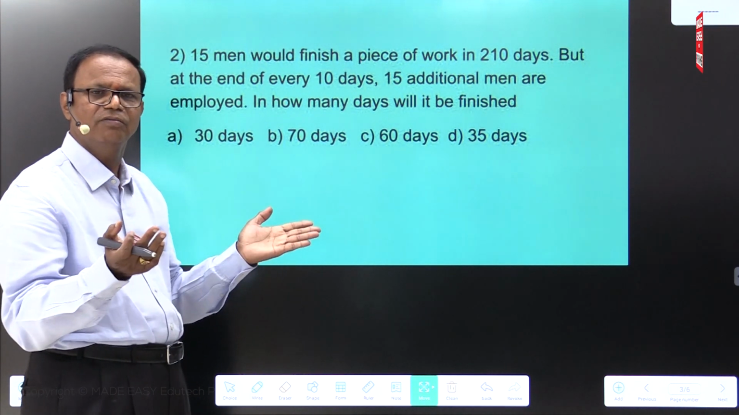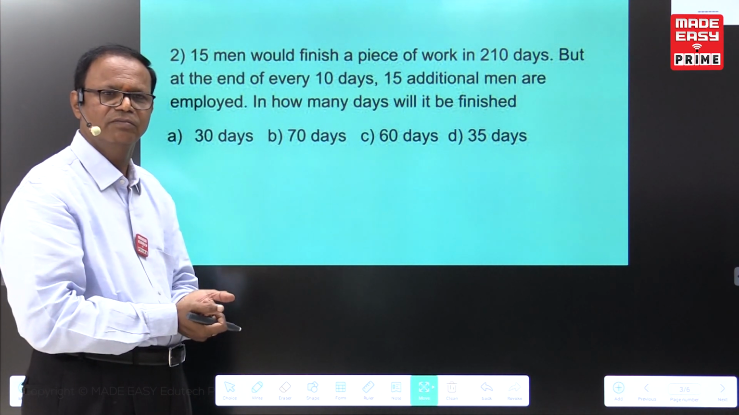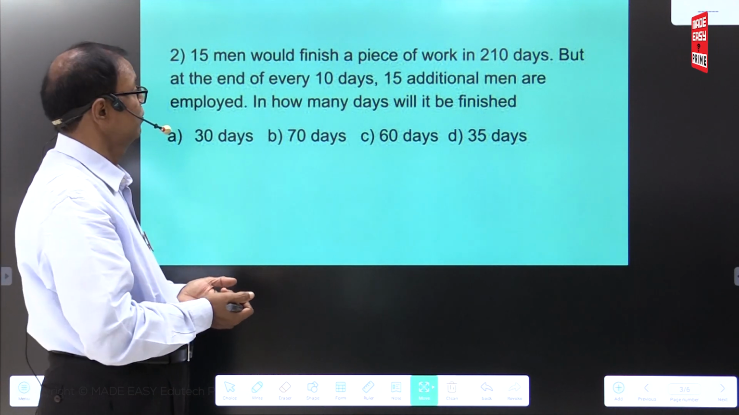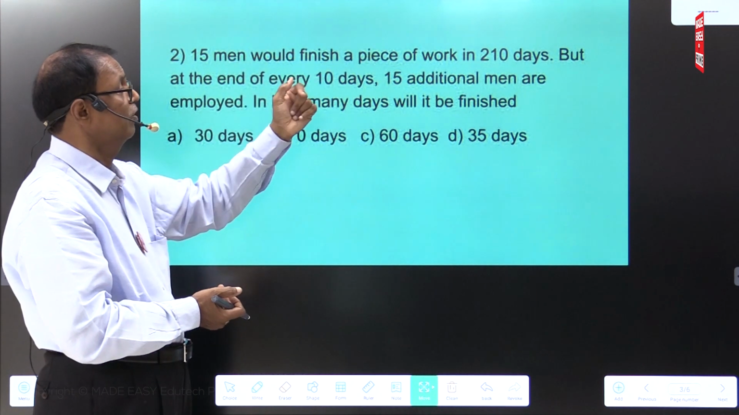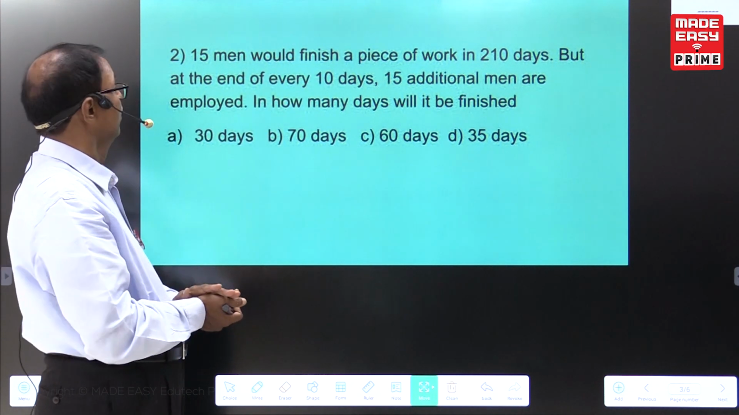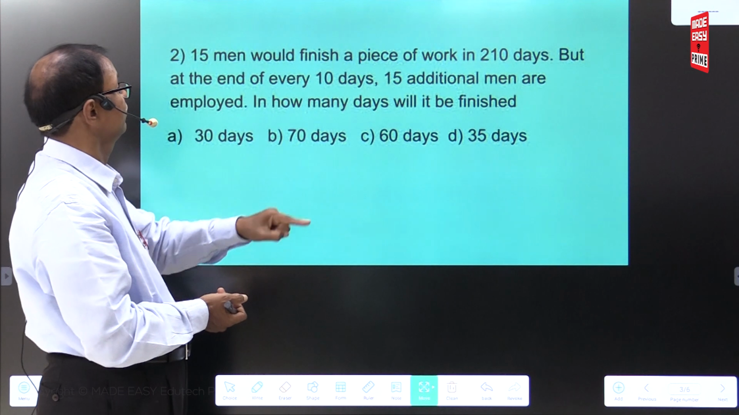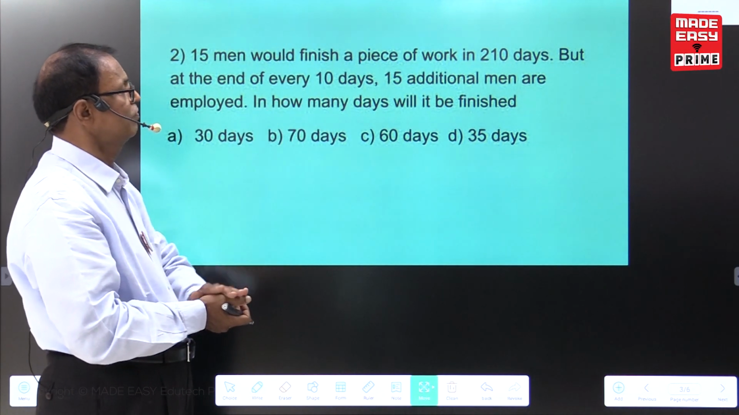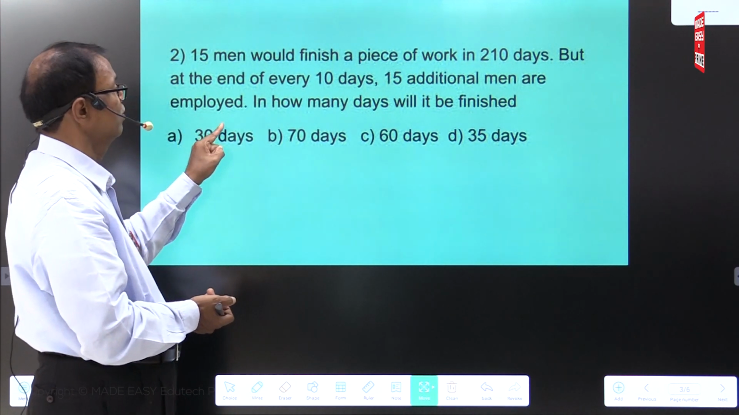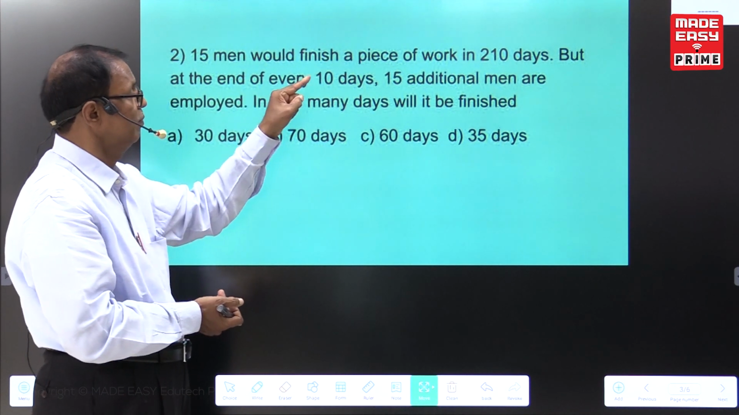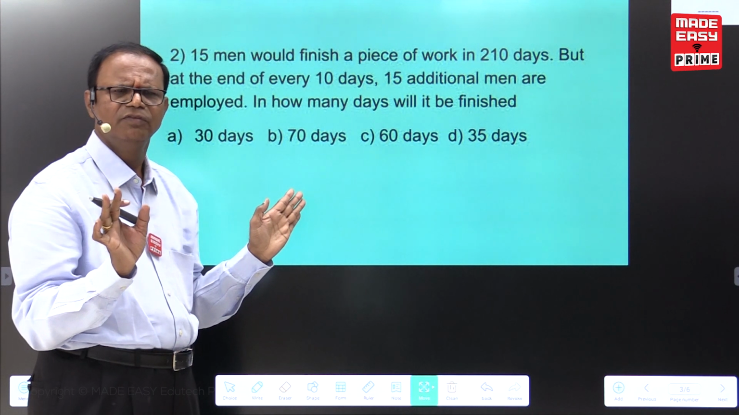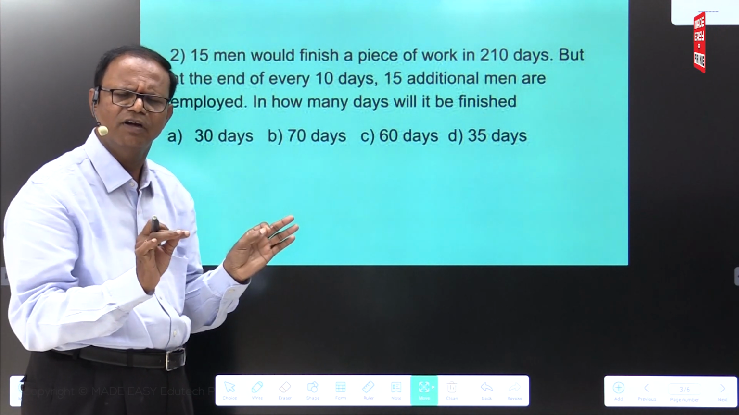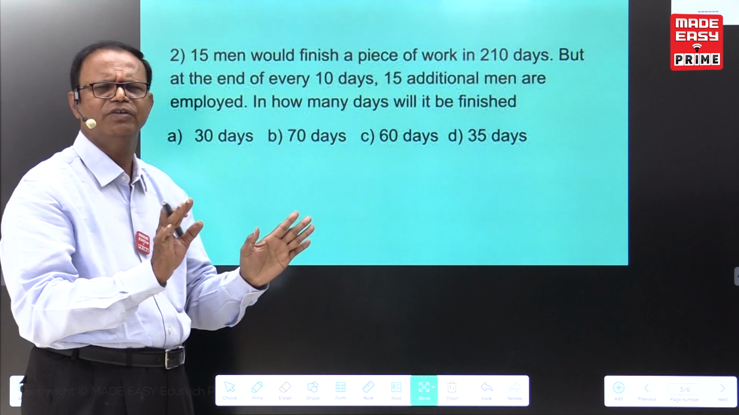I told you just now, convert into 1 day work. I'm reading once again; you also read along with me. 15 men would finish a piece of work in 210 days. At the end of every 10 days, 15 additional men are employed. In how many days will it be finished? It is also less than 1 minute. See, before writing the shortcut method, students must know the clarity of the concepts.